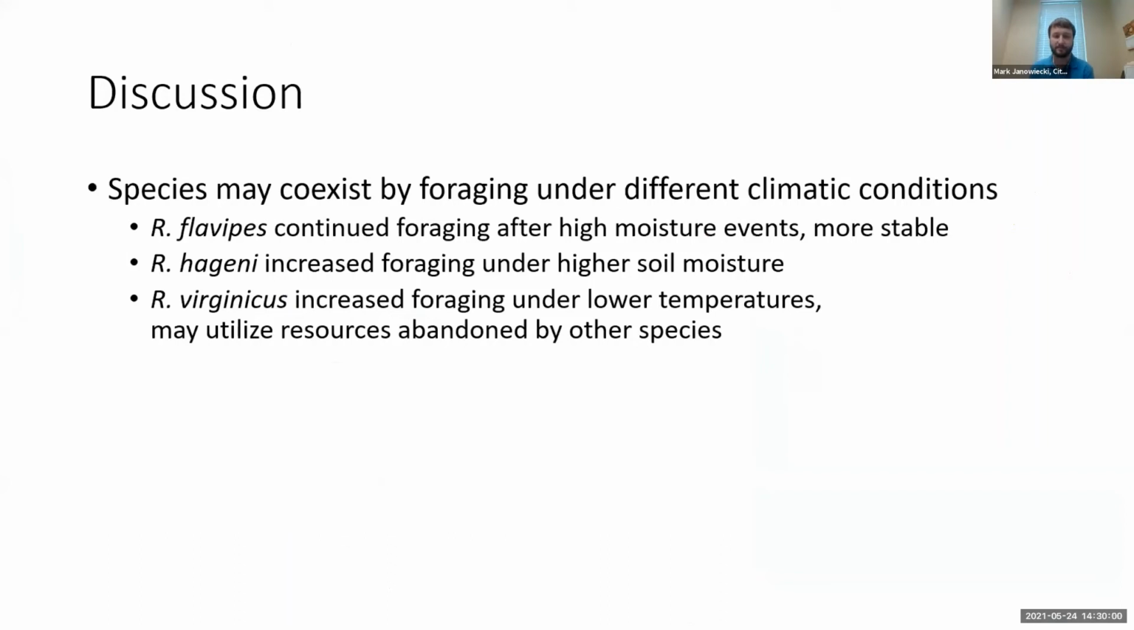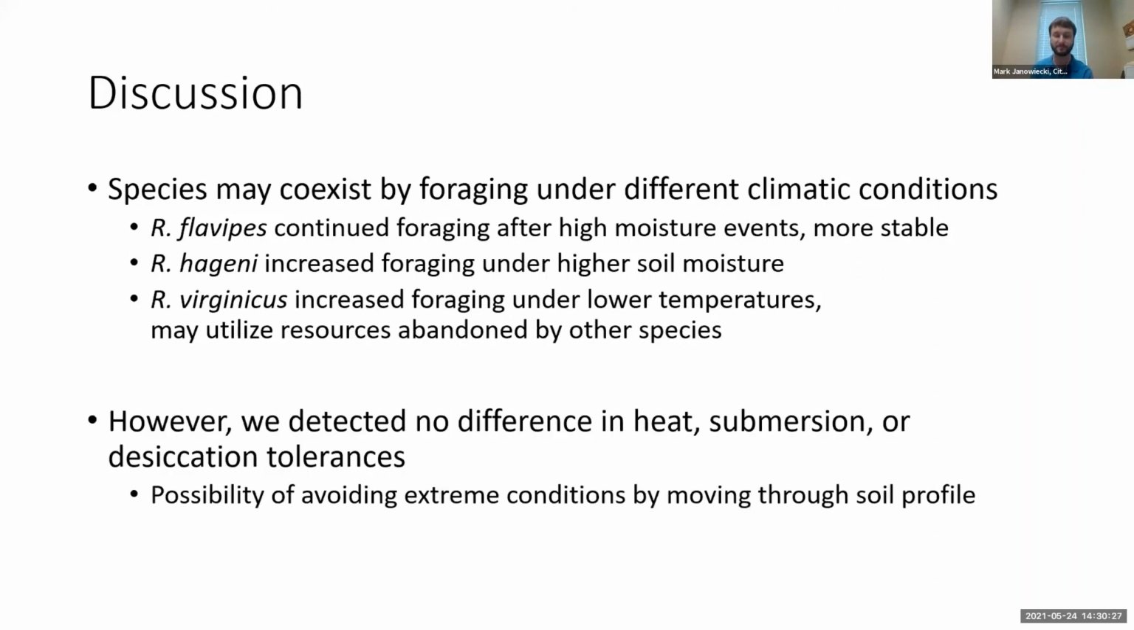So overall, we found that these species may coexist by foraging under different climatic conditions. We observed that Flavipes continued foraging after these high moisture events; their leaving rate was not influenced by these conditions, and they were generally more stable, foraging for a longer duration in the station. Reticulitermes hagenii increased their foraging under high soil moisture, and Virginicus increased foraging under low temperatures. And they also had that strategy of utilizing resources abandoned by other species.